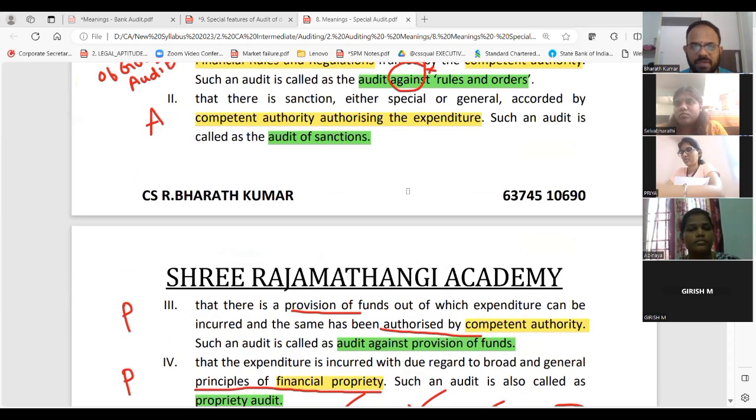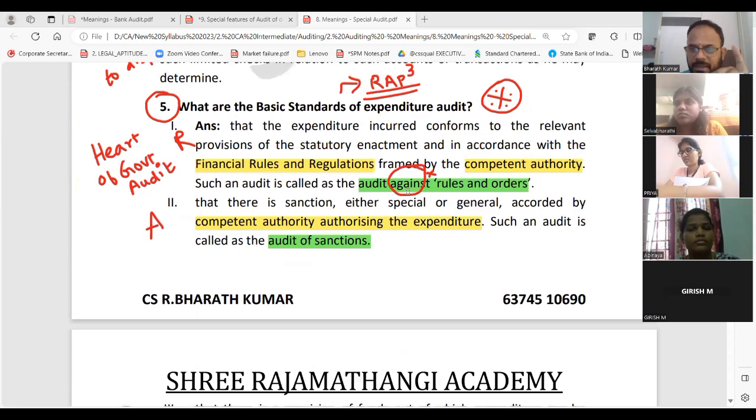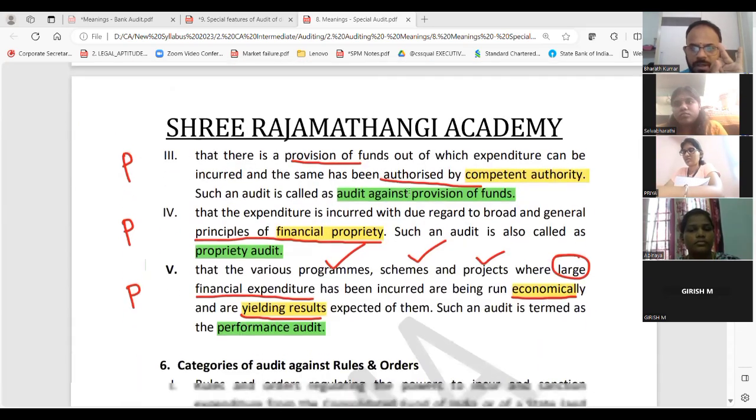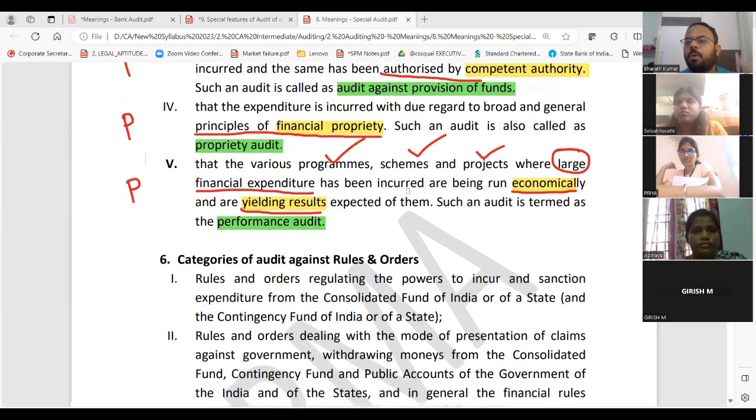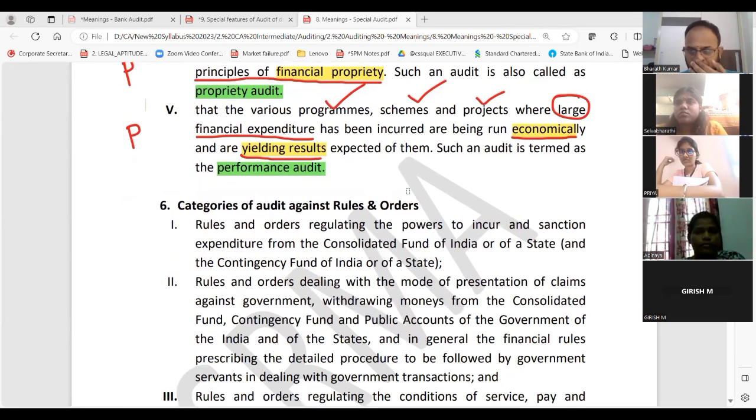Now we will go one after another. To summarize: audit against rules and orders, audit of sanction, audit against provision of funds, proprietary audit, performance audit. This only will be the major head. Definitely one question out of these 5 you can expect in the exam, any exam. As I've already told you, give more priority to RTPMD.